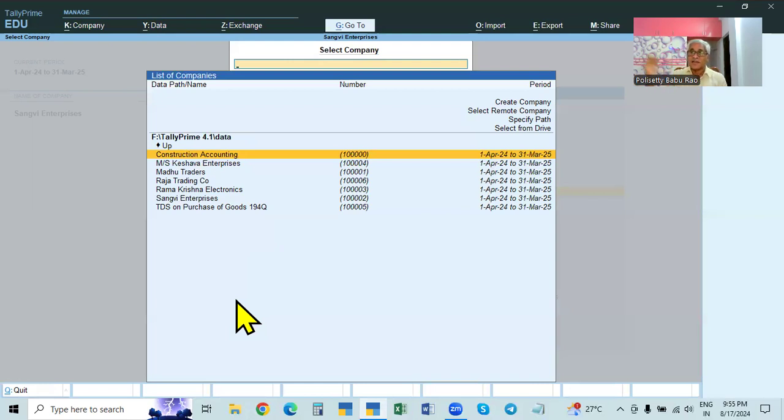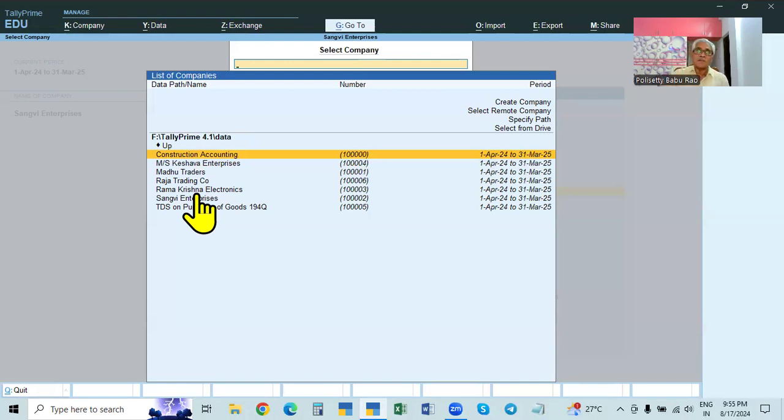So we can keep the backup data, that is secondary data. This is the original data, and that backup data is the secondary data. You can keep the backup data in some other place. This is called backup. Like that, you can back up all the companies, whatever company you require, and if any entries are made in some companies, those companies we can back up.